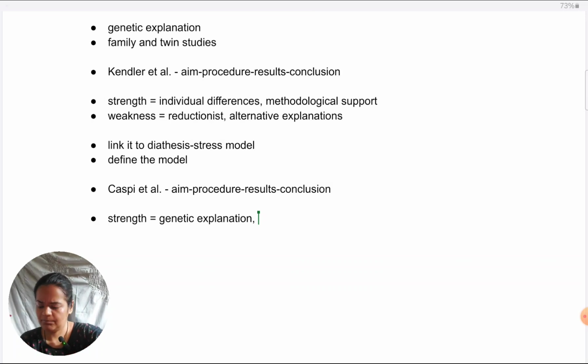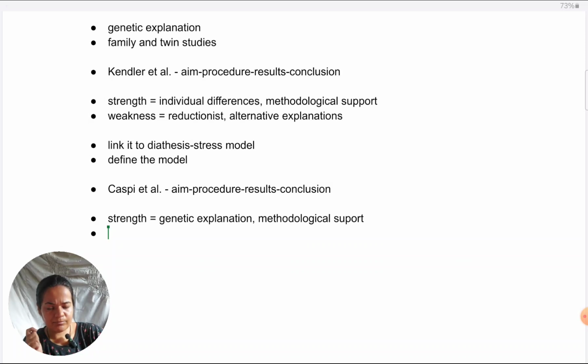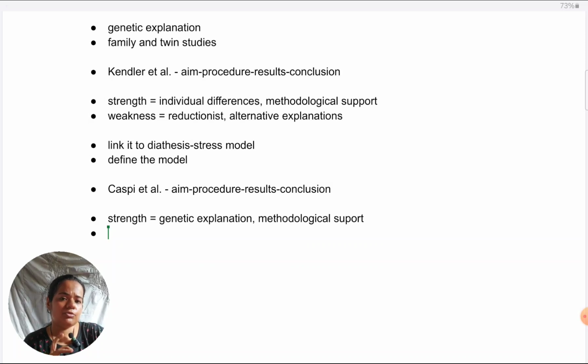Besides that, because we do like to evaluate studies, methodological support is there from quality studies like Caspi et al. What are the strengths of such studies? Caspi et al. being one example, they have genetic testing, DNA testing, which is very accurate. They also look into diversified types of environmental stressors that individuals might be going through. So they're very detailed and very accurate in some of the methods that are used, mainly the physiological methods, which increases the credibility of the diathesis stress model itself.